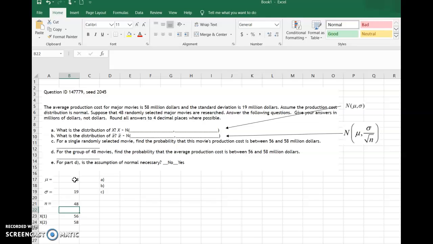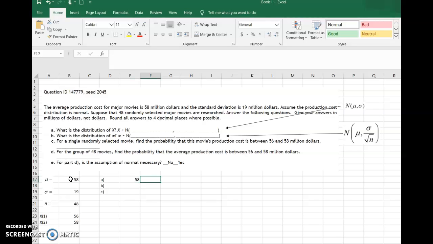In question A, it just says, what is the distribution of X? Capital X is just the population. And that notation there is just saying, okay, we know it's normal or approximately normal. The first blank is asking you to identify its mean, and the second blank is asking you to identify its standard deviation. So I put that notation right here off to the side with an arrow drawn to part A. So in A, we would identify that the mean is the 58 given. So I'm going to say equals, and then click on that cell that contains 58. I could certainly just type the number 58 as well.